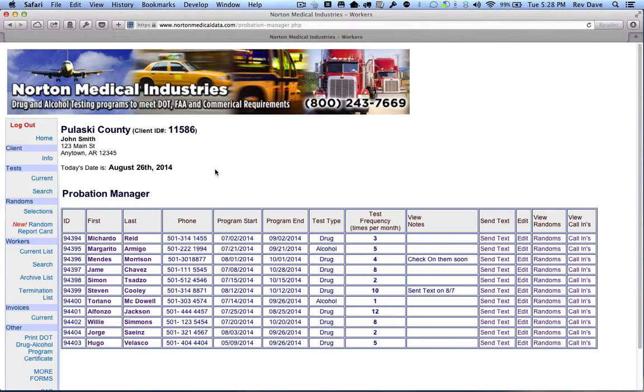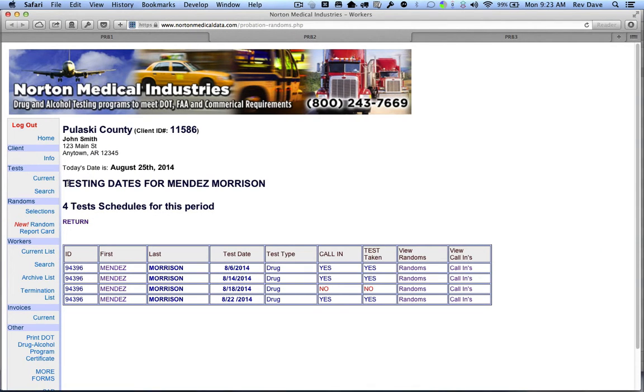So for example, all this is very editable, and let's go take a look at Mendez Morrison, for example, this person. So let's go take a look at their randoms. Okay, and this shows us the testing dates for Mendez Morrison, and he was scheduled for 4 tests during this period. So the computer chose randomly these dates within the month: 8/6, 8/14, 8/18, and 8/22.